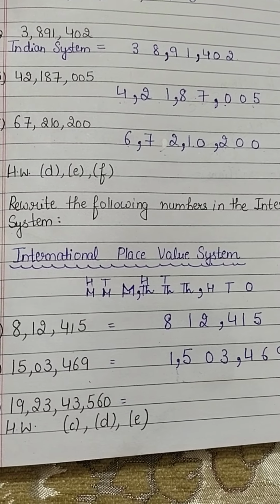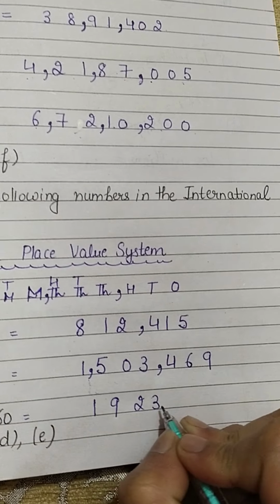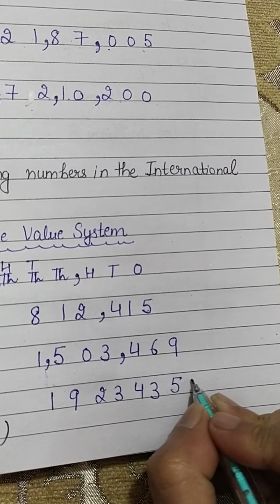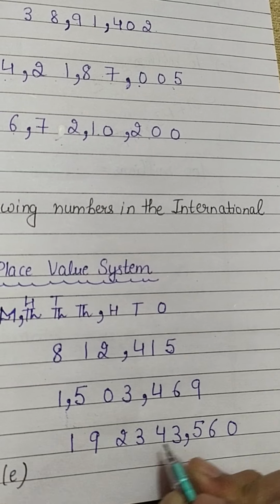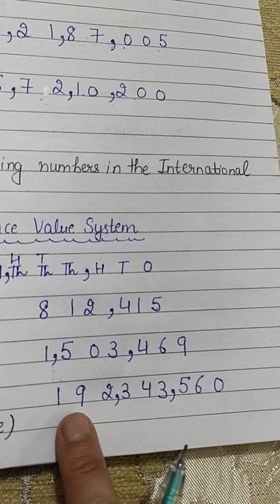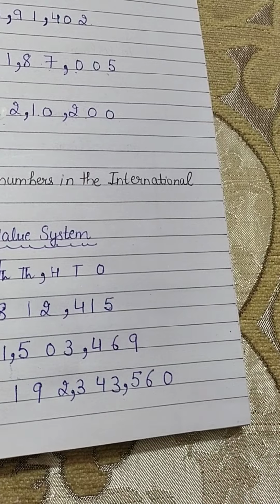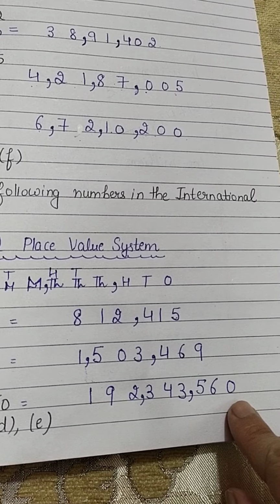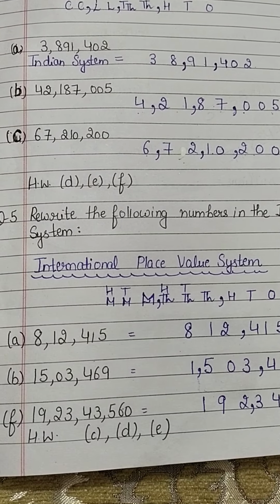Next, again, see the F part. Here you have the number. First rewrite the number: 192343560. So where do we put the comma? Before the 5 and before the 3. So what is the answer? 192,343,560. In this way you have to do it. You can do this in the book also. And your homework is C, D and E parts.